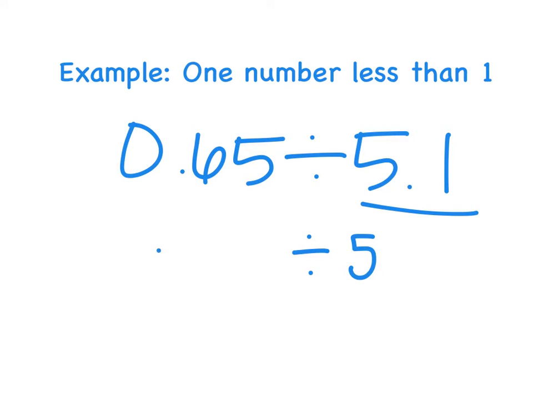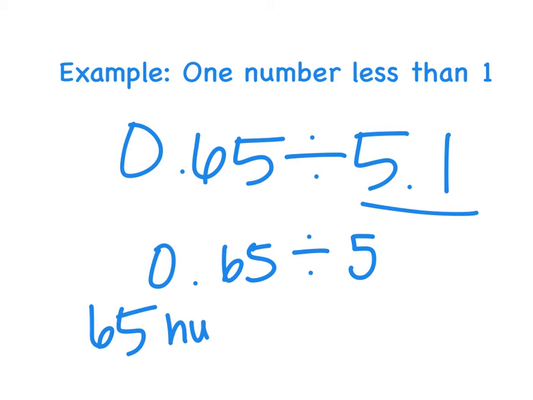So I'm actually going to keep this first number the same. I could change it to something closer, something that's even easier. That would be okay as well. But I want to get a really close estimate this time, so I'm going to leave that one the same. And all I'm going to do now is think about this decimal as a label. So 65 hundredths is the same as 0.65.